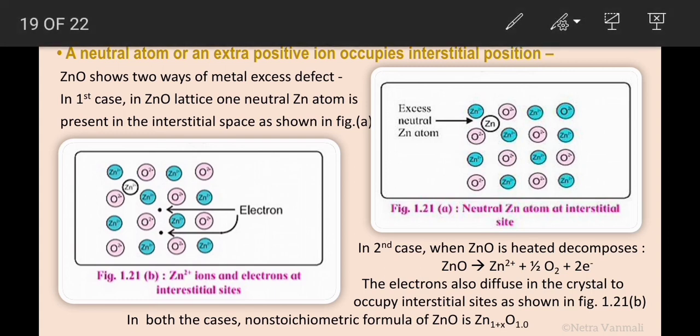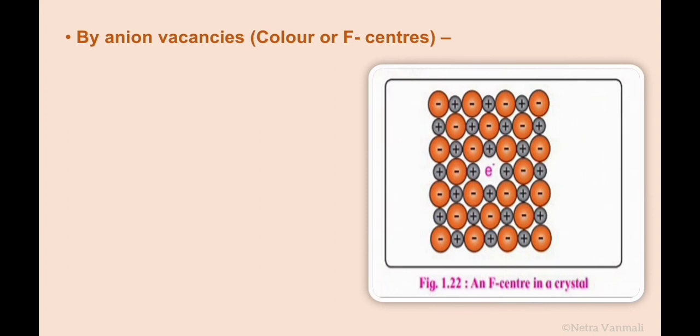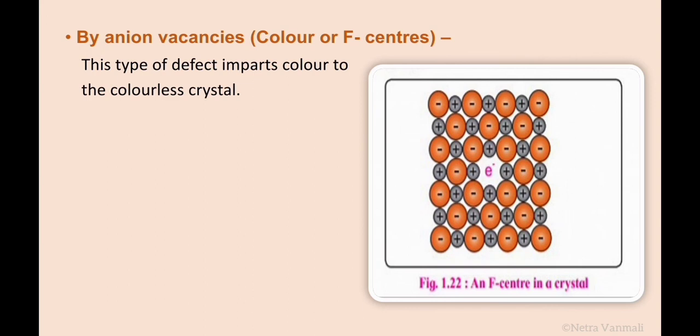Now let's see the second type, that is by anion vacancies, which is also known as F centers or color centers. This is the diagram of a crystal showing the formation of F center. This type of defect imparts color to the colorless crystal.